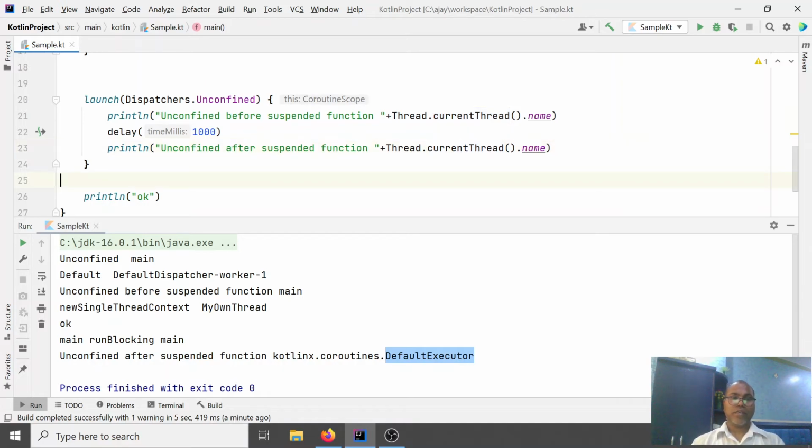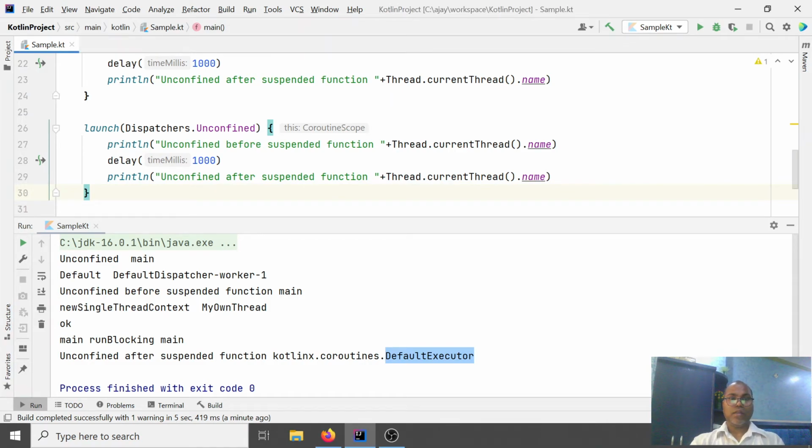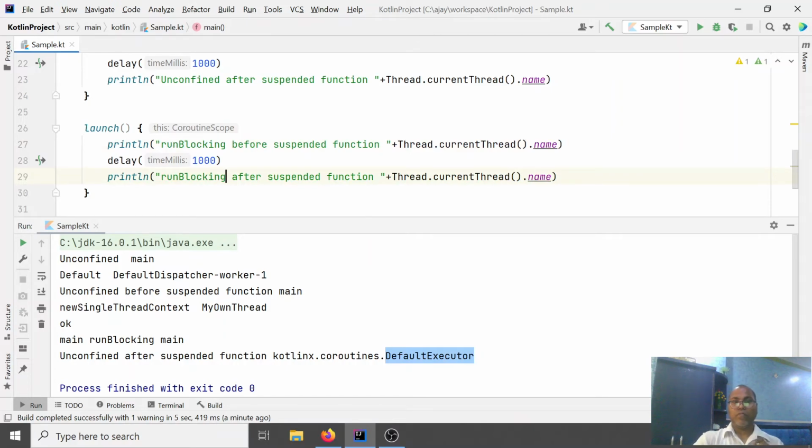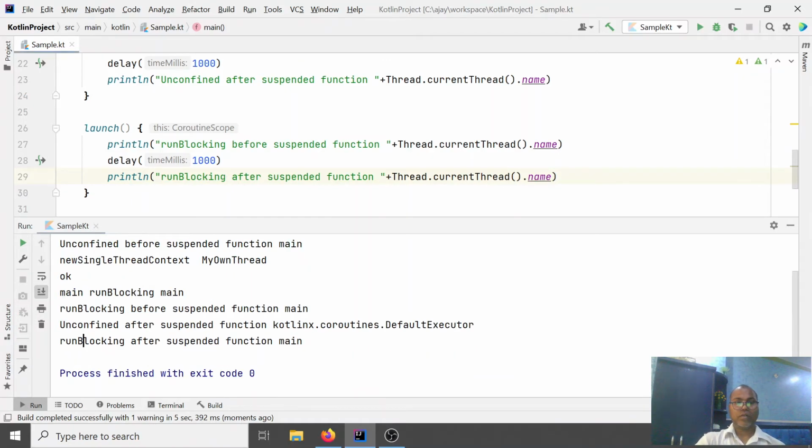Okay, the same program you try to run, this is the default, like without passing anything. That's key: without passing any context. Here, you say main runBlocking, and let's observe the runBlocking before and after output. If you run it, so this is the runBlocking before main function, and after main function.